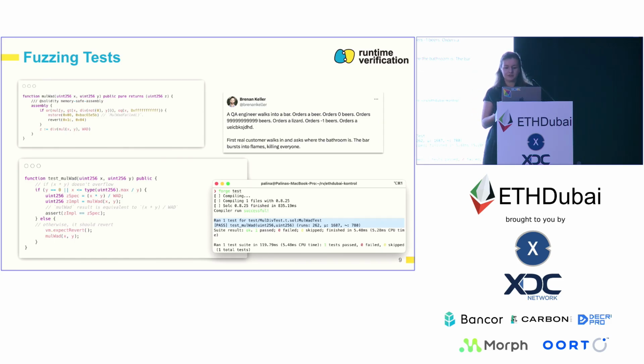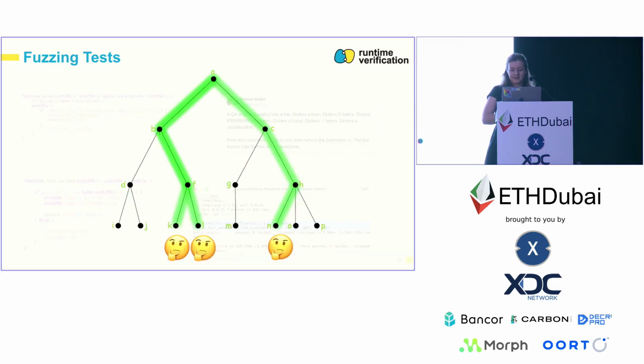However, it doesn't find the issue in this particular case. It cannot find this revert that occurs if x has this super specific value, because it is just too specific for it to get randomly generated in this limited number of runs. And that is the summary of the fuzzing part. Fuzzing examines a lot of different execution paths. It can uncover a lot of branches and explore the corresponding execution path. However, there is no guarantee that it will examine all of them.